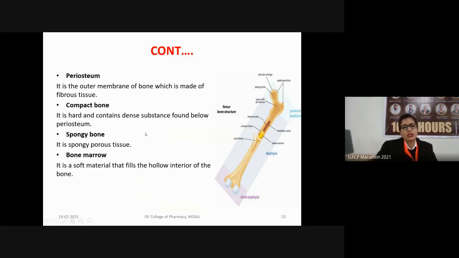So their functions are almost different. The function of the red bone marrow is to produce the blood cells, various blood cells such as RBCs, WBCs, as well as the platelets. But the function of the yellow bone marrow is to store the fats.